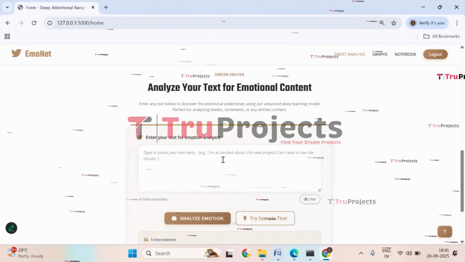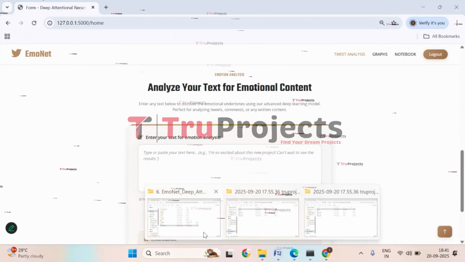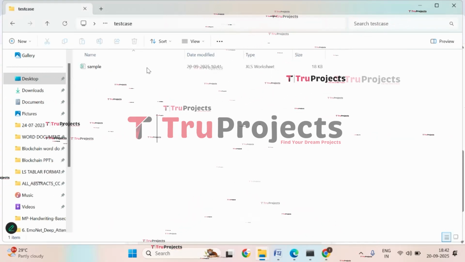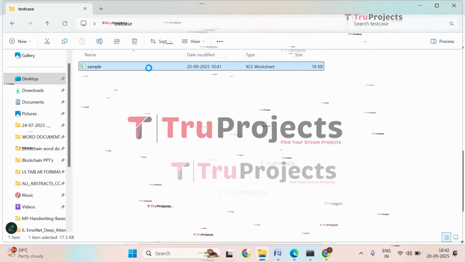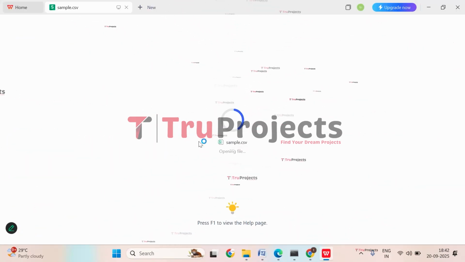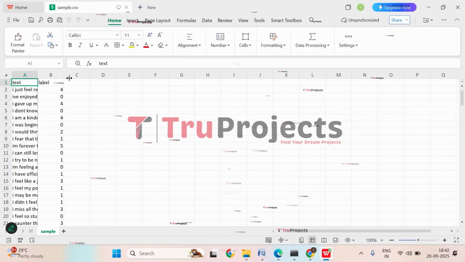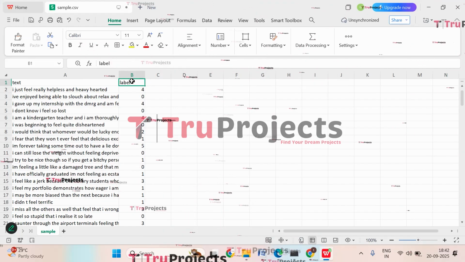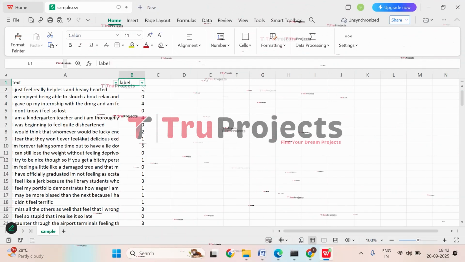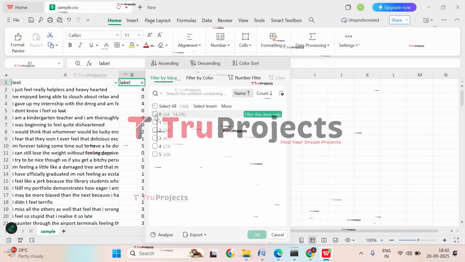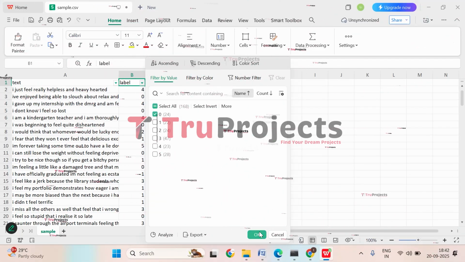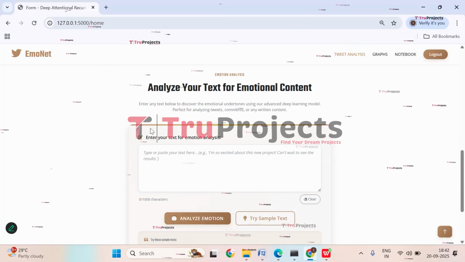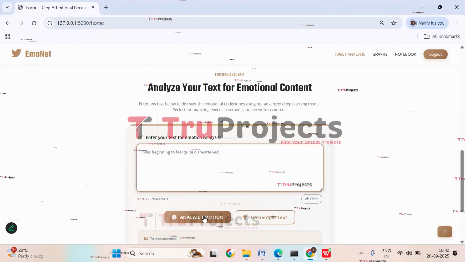And here, let's give it some other samples. So let's open test cases. Open sample. So let's apply filter to label. Let's apply filter to class 0. Click on OK. Select a text. Get back to the application. Paste it, and click on Analyze.